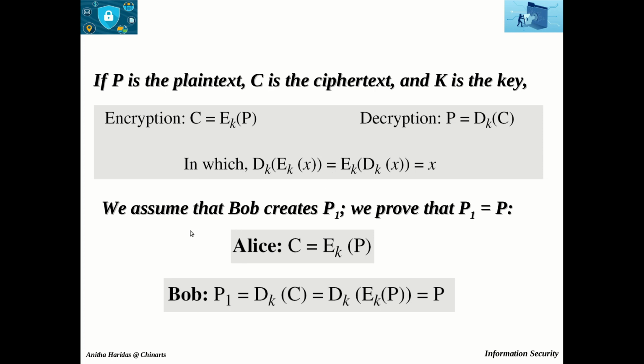So with that we can prove that P1 is equal to P, assuming Bob creates the plain text P1. Right? So if the plain text created by Bob is denoted as P1, applying the encryption and decryption algorithm one after the other on the same input will be producing P. So obviously P1 will be equal to P. So this is the general idea of symmetric key encipherment.